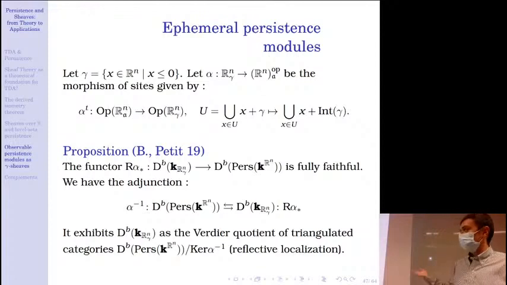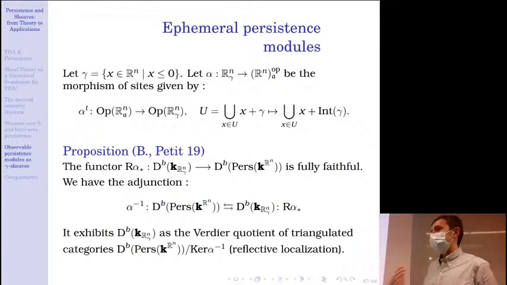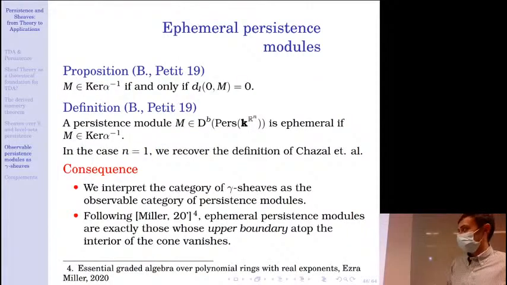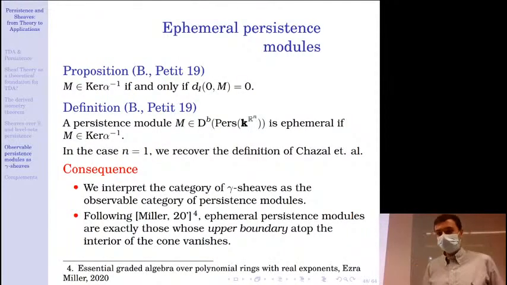And so since we always have an adjunction alpha inverse and R alpha star, we are in the situation of a reflective localization, and it exhibits the derived category of gamma sheaves as the Verdier quotient of the triangulated category of the derived category of persistence modules with the kernel of alpha inverse. Okay, so then we studied what the properties are of the persistence modules in this kernel, and we proved that